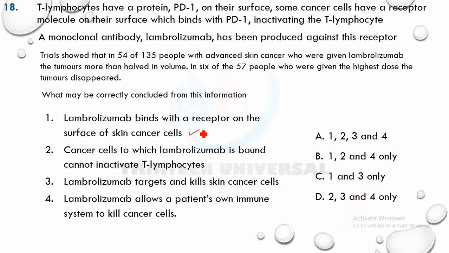Statement 1 is correct. Statement 2 says cancer cells to which lambrolizumab is bound cannot inactivate T lymphocytes. That's correct. Statement 3 says lambrolizumab targets and kills cancer cells. That's not it. It doesn't kill them, just binds to them. Statement 4 says lambrolizumab allows a patient's own immune system to kill cancer. Yes, it prevents cancer from inactivating T lymphocytes, and then the patient's immune system can kill it. So it should be 1, 2, and 4.